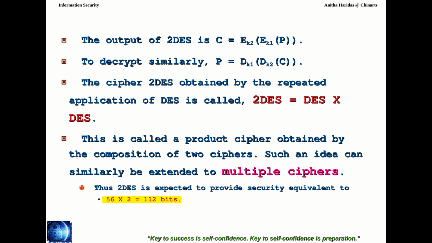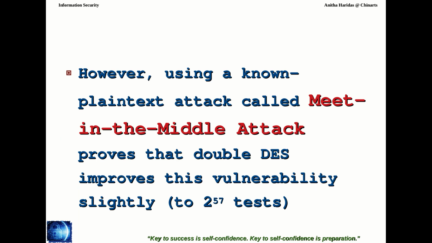So 2 power 112 possible keys you can have for this many bits. So obviously it becomes more secure.